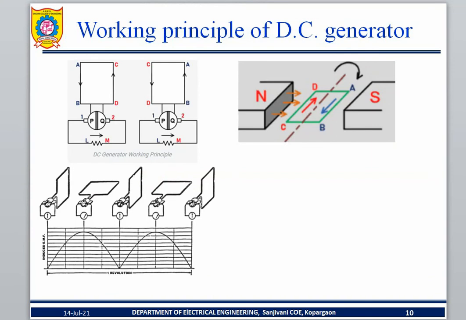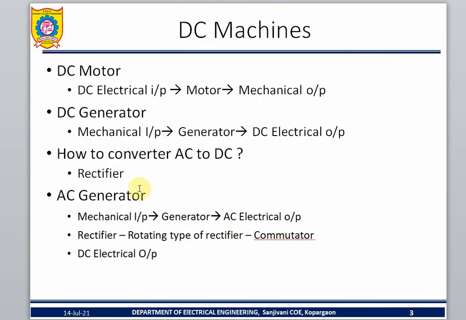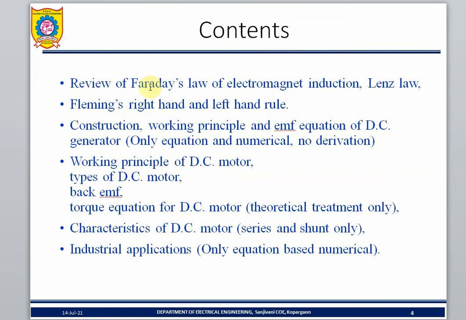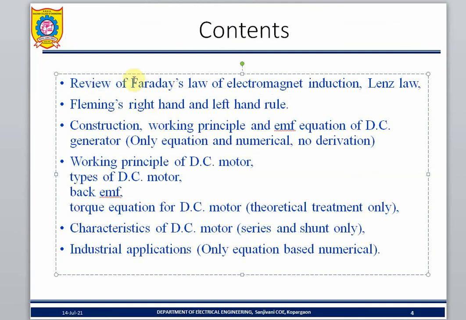Then let's move on to another topic. This is about the AC generator waveform. Then the commutator is used to convert AC to DC. Then let's go to your content. It will show you the review of Faraday's law, electromagnetic induction, and Lenz's law. The next one is Fleming's right hand rule and left hand rule. You want to know these, as sometimes there are 1 mark questions.